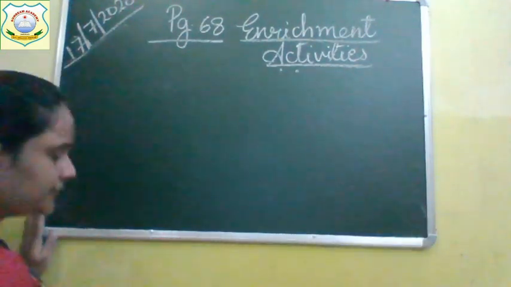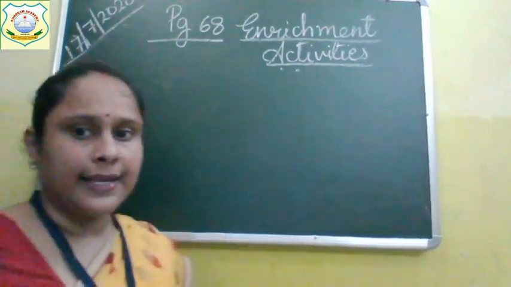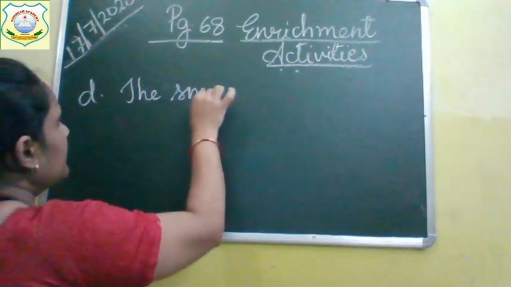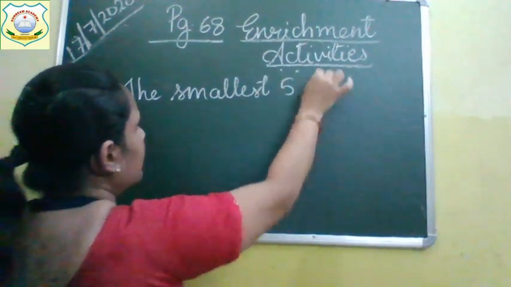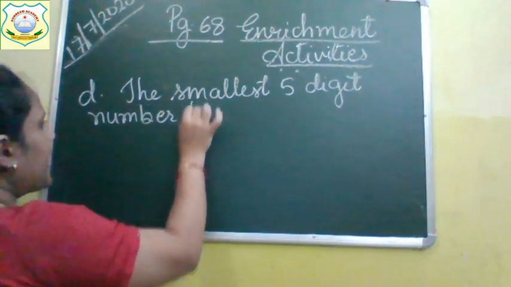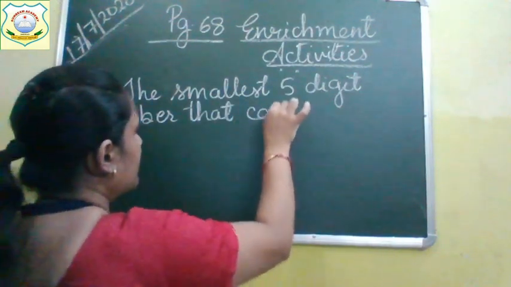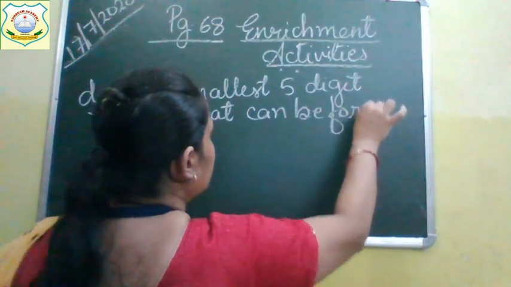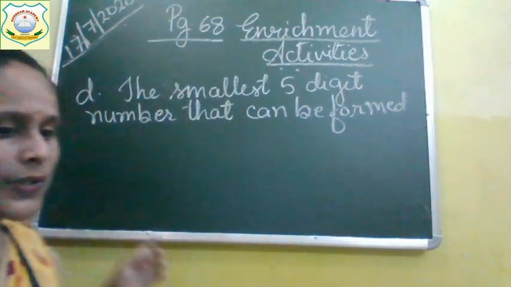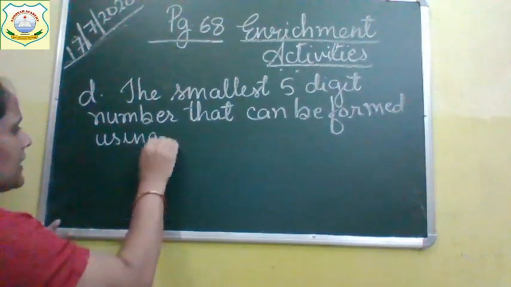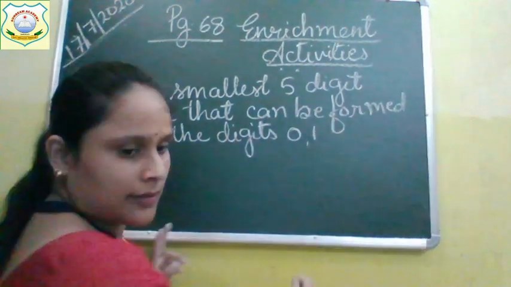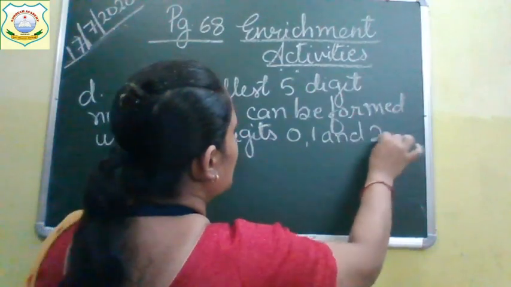See question number D, everyone. The smallest 5-digit number that can be formed using the digits 0, 1 and 2 is.